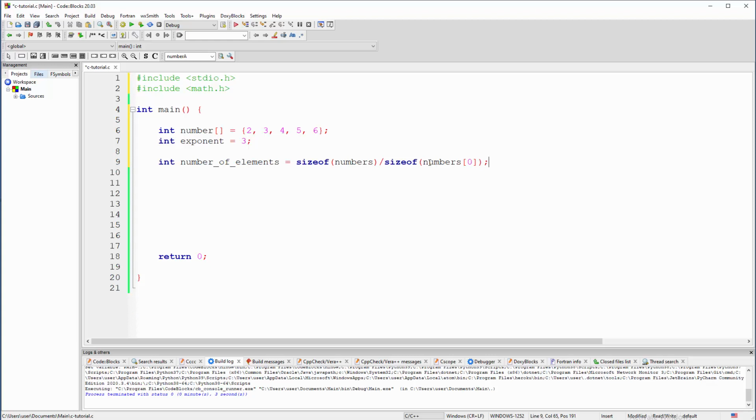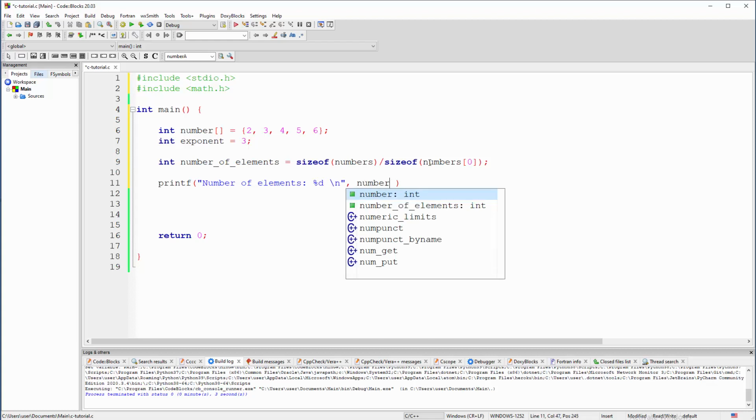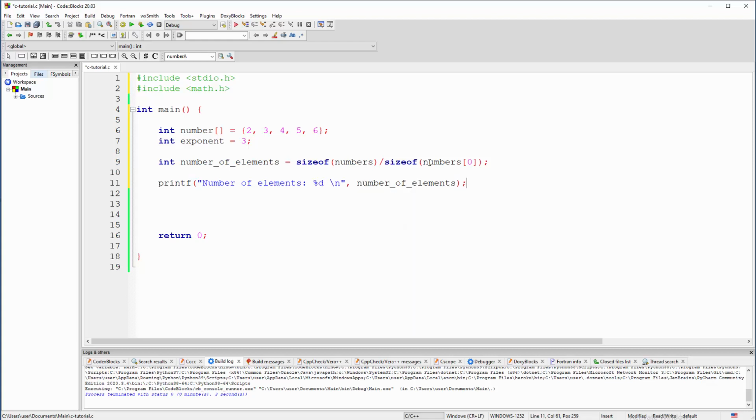Relatively simple stuff. I mean, if you're here for the first time in these tutorials, maybe you should go to the C Basic playlist. These are just examples, so if you get whatever is in the C Basic playlist, then you will know these examples without problem. Okay. So this is the number of elements. Now let's print that value. Why not? Because we can. So number of elements, this will be an integer, and we will go to a new line, with concatenation with number of elements. Not that important, but it's useful.